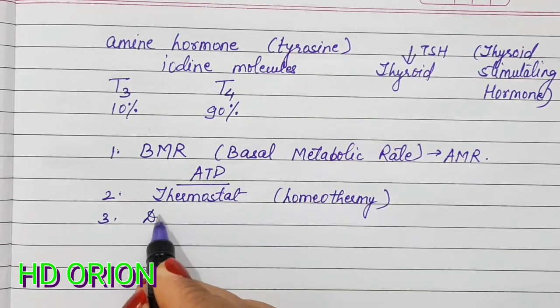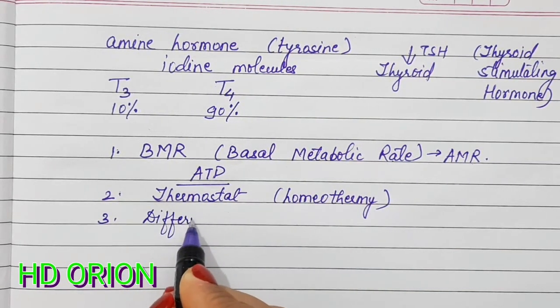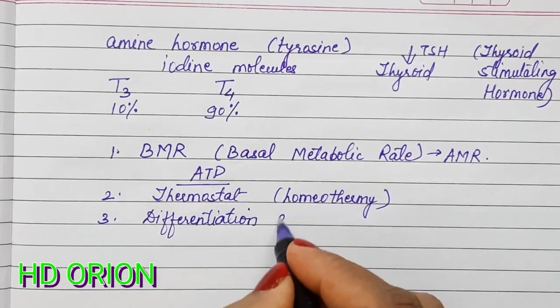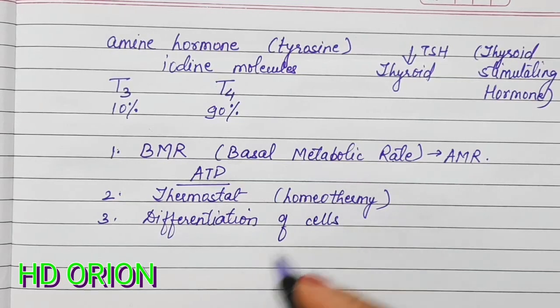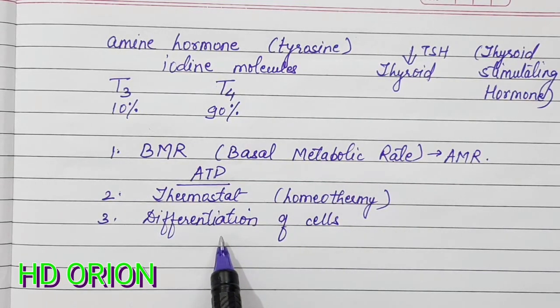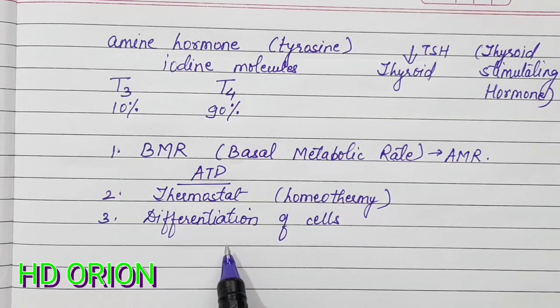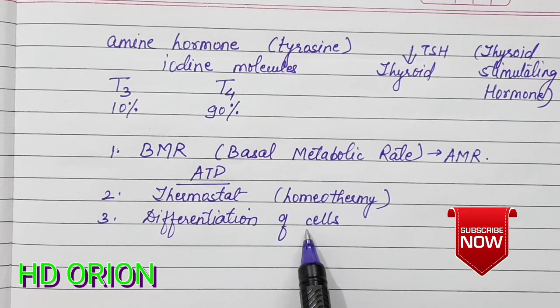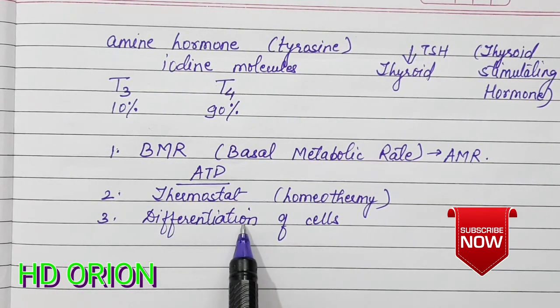Thyroxine also helps in differentiation of cells. What do you mean by differentiation? The specific function performed by the cells when the cells are just formed after the division, mitotic division in the zygote, they have to be differentiated and given a specific task. This process of assigning the specific task to be done by the cells is known as differentiation.